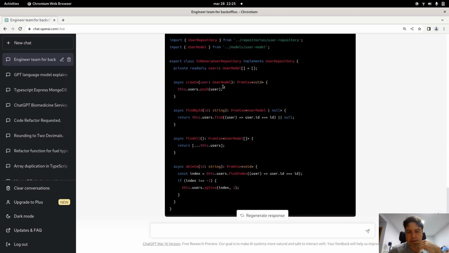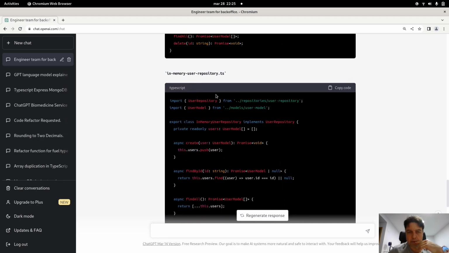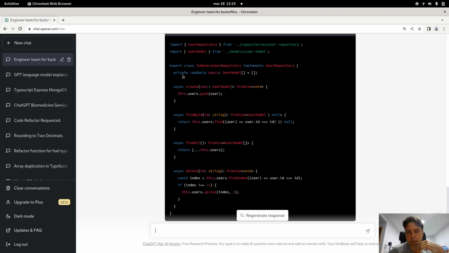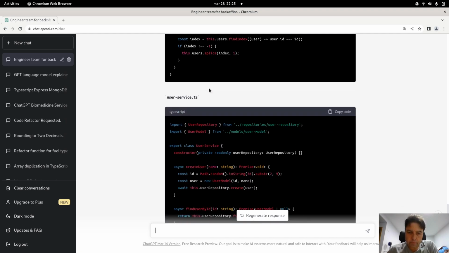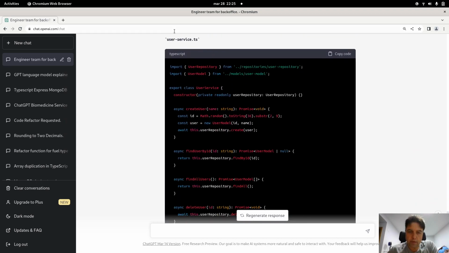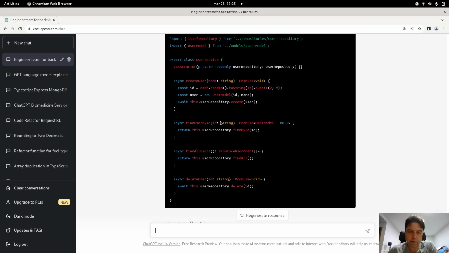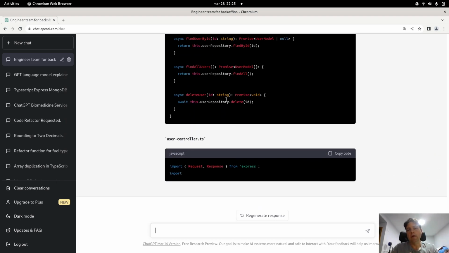Imagine that I say, okay, but here, for example, you can see the basic API for working with a repository: creating, finding, deleting. So basically the CRUD APIs. Here it provides a sample user service for creating a user, finding a user, so it has put the focus on the management of users.